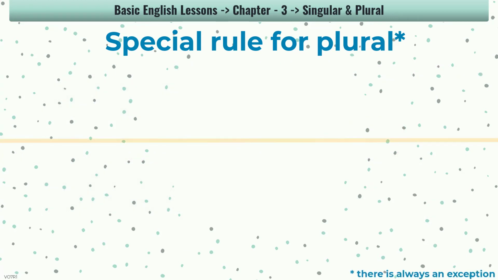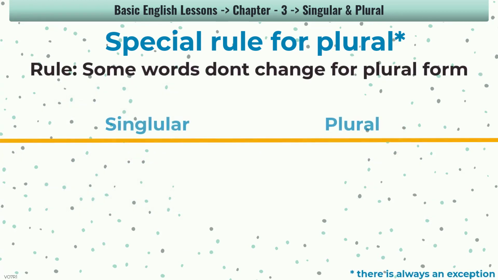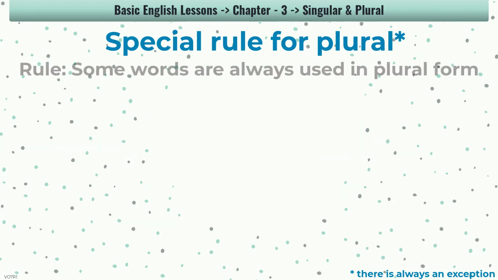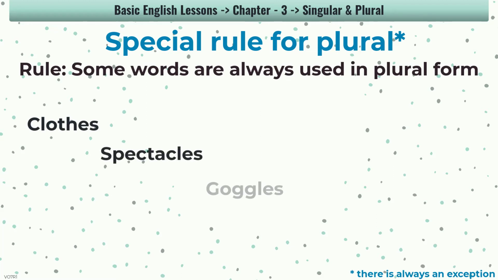Here are a few more examples that do not change the form of the word. Sheep, sheep. Deer, deer. Aircraft, aircraft. Think of a few more examples to understand it. Now, following are the words which are always used in plural. Clothes, spectacles, goggles, shorts, scissors. Where are my goggles? These are the scissors.